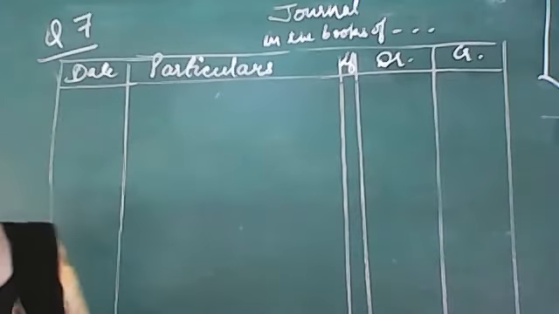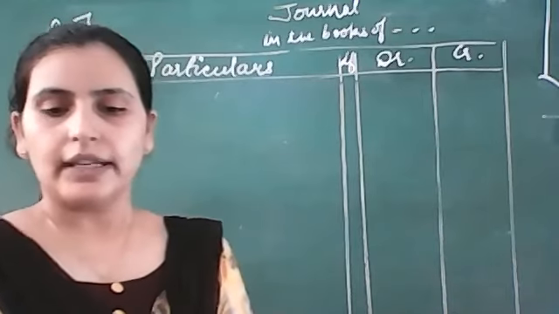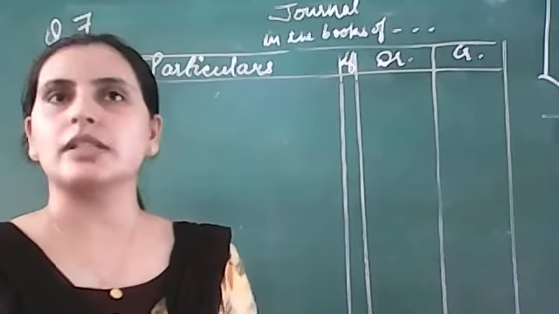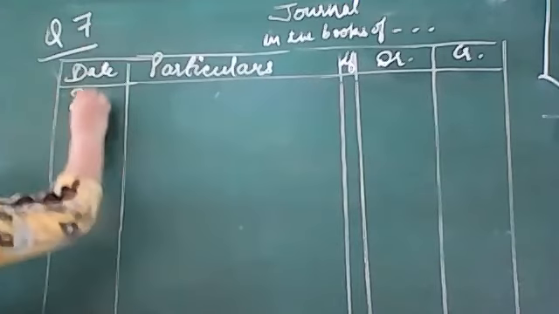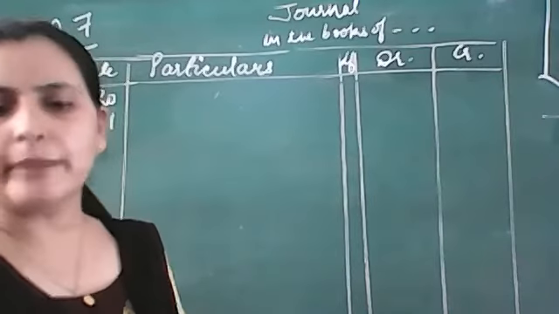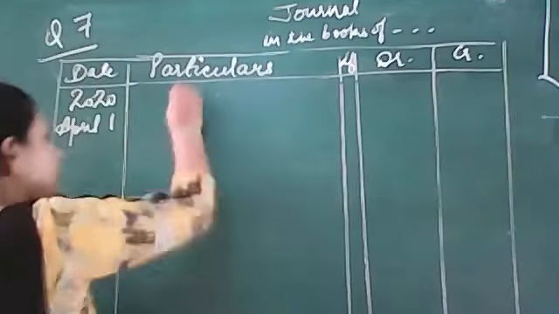Question number 7, we are going to start from your book. It is related to the bank transactions. Okay? Banking transactions are there. First of all, here is 2020 and date is April 1. April 1, 2020 deposit. First is deposited in a bank to open a current account. So bank account is being opened.